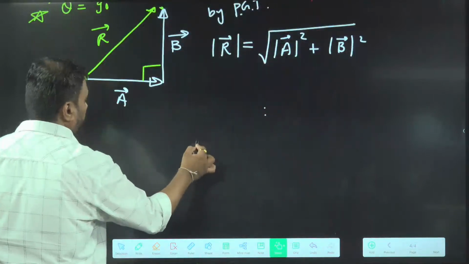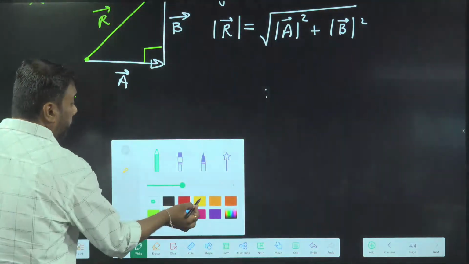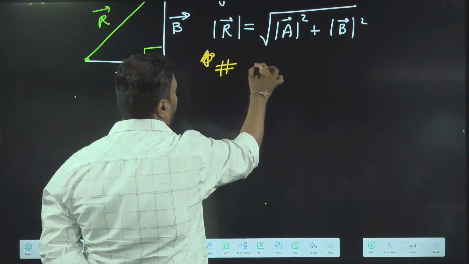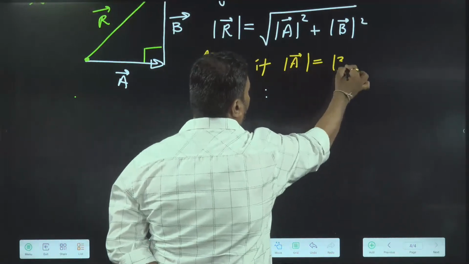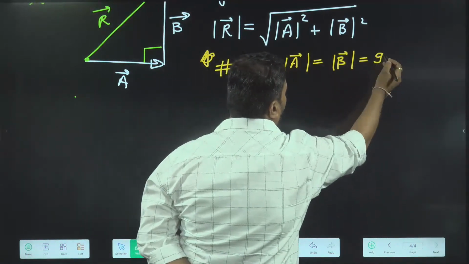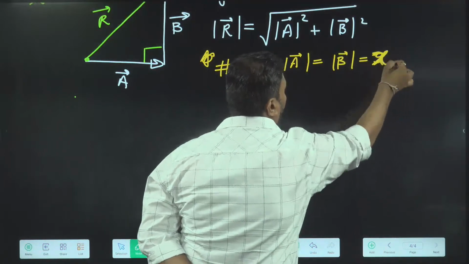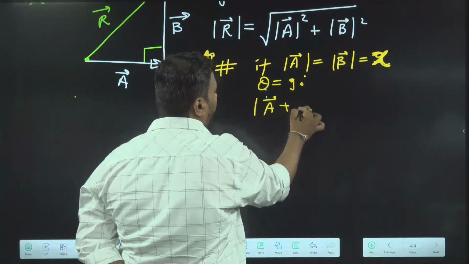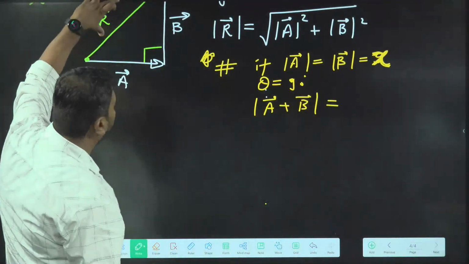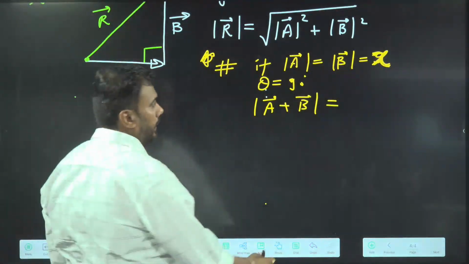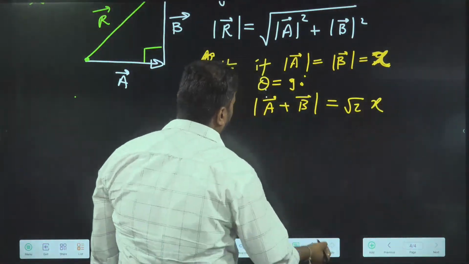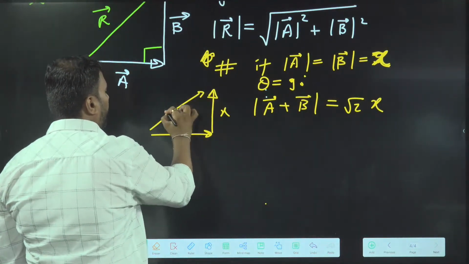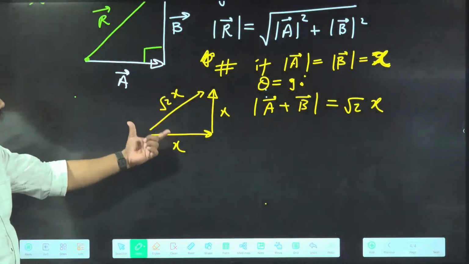Now, in this situation, let's say the two vectors have the same magnitude, a special case. If mod of A equals mod of B equals, let's say, x, both have magnitude x and theta is 90, then the magnitude of A plus B, the length of the resultant, will be root 2x, since these two have the same length x and x.